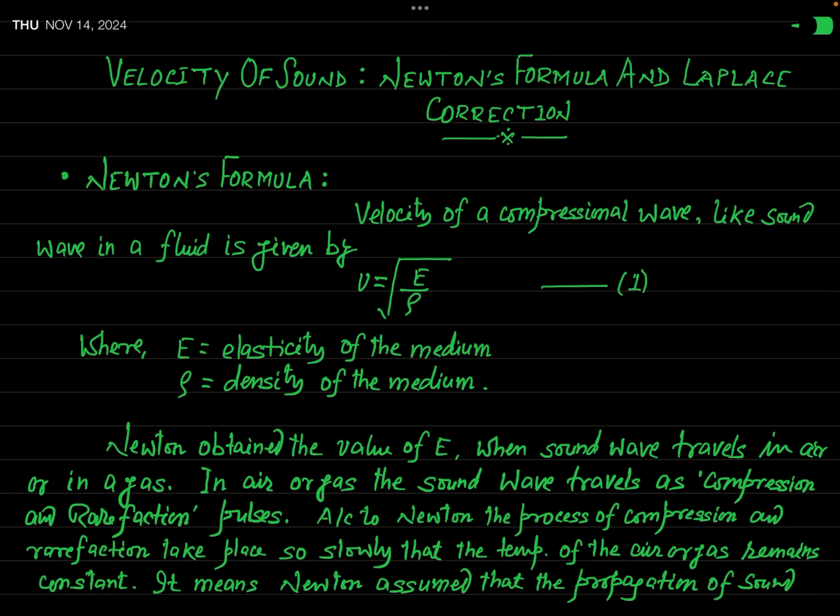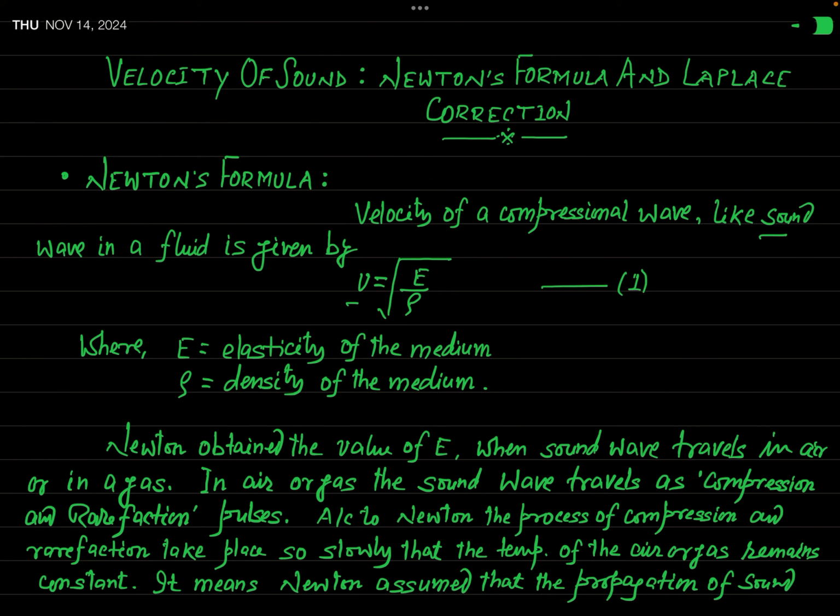You have learnt. Actually, when you talk about the velocity of a compressional wave, for example, sound wave is a compressional wave when it travels in a fluid. Then in general, you have seen earlier that its velocity depends on two factors.